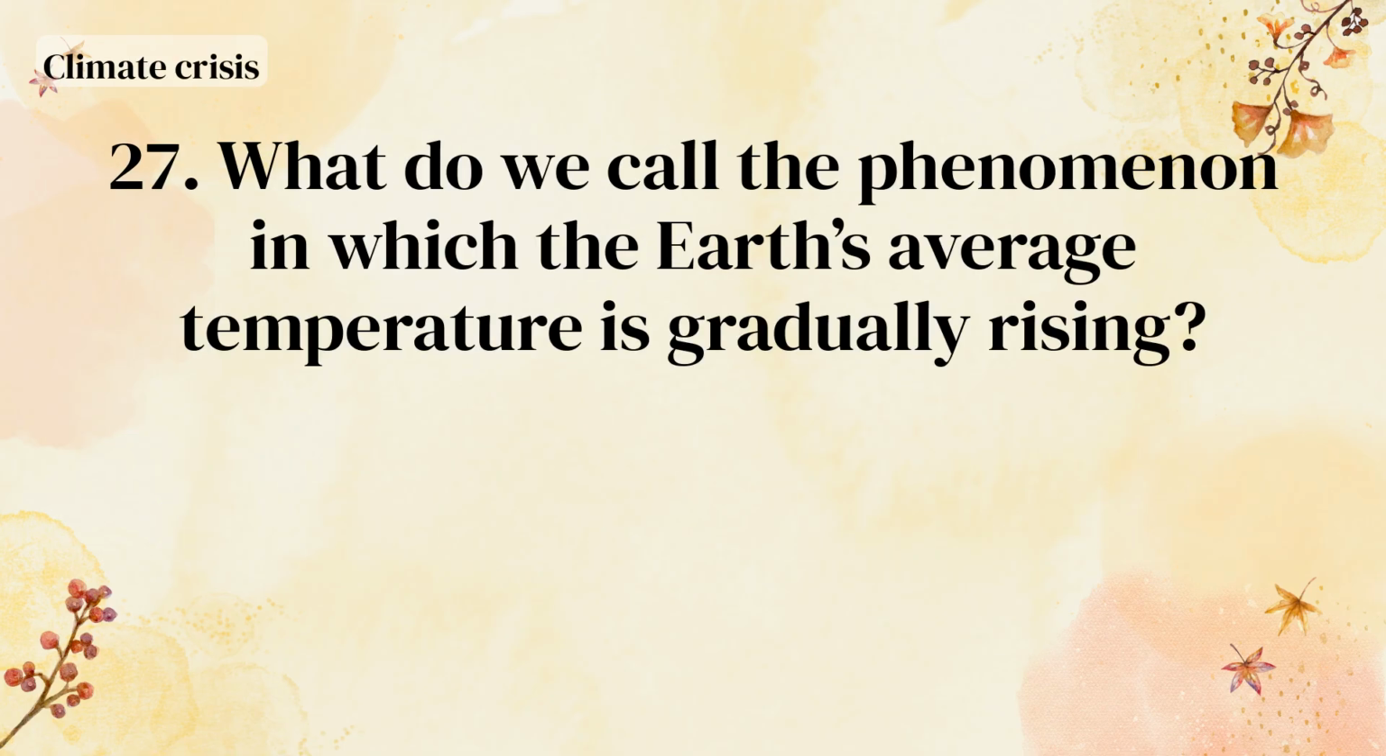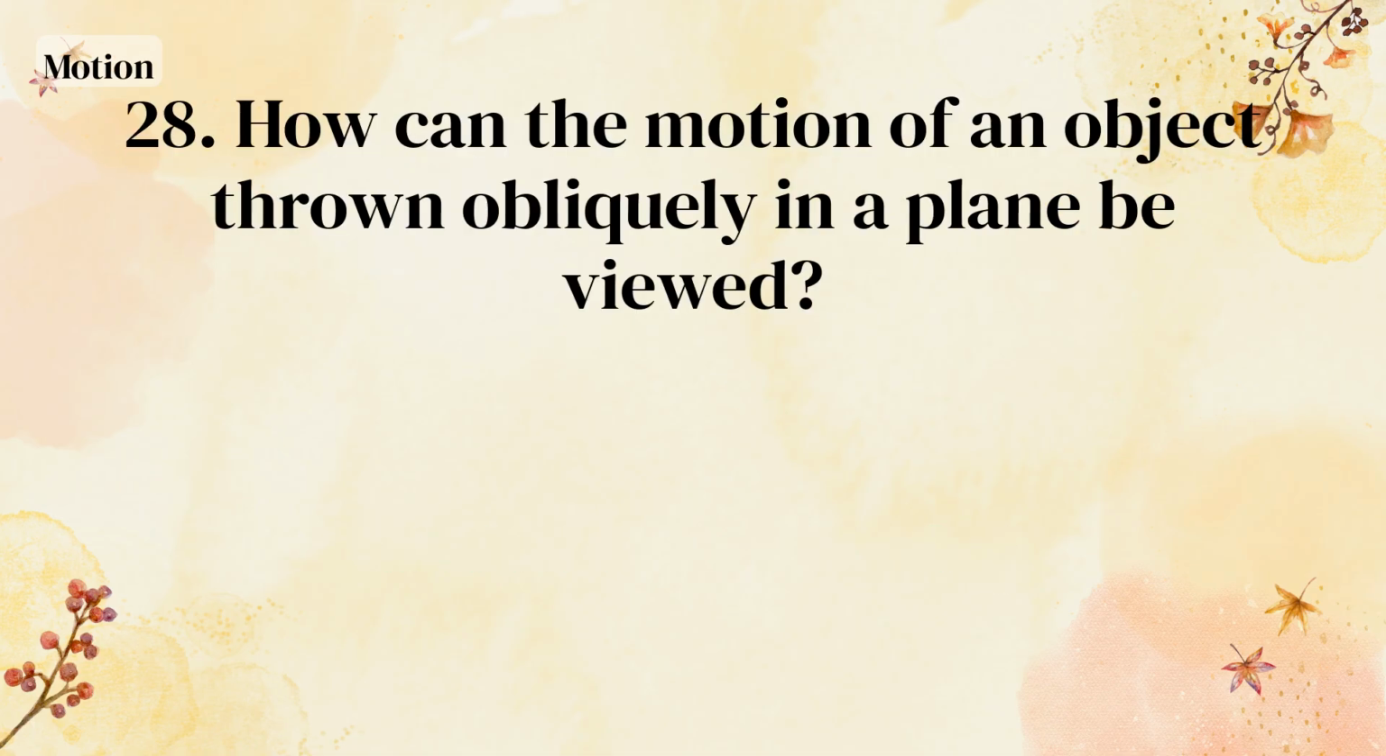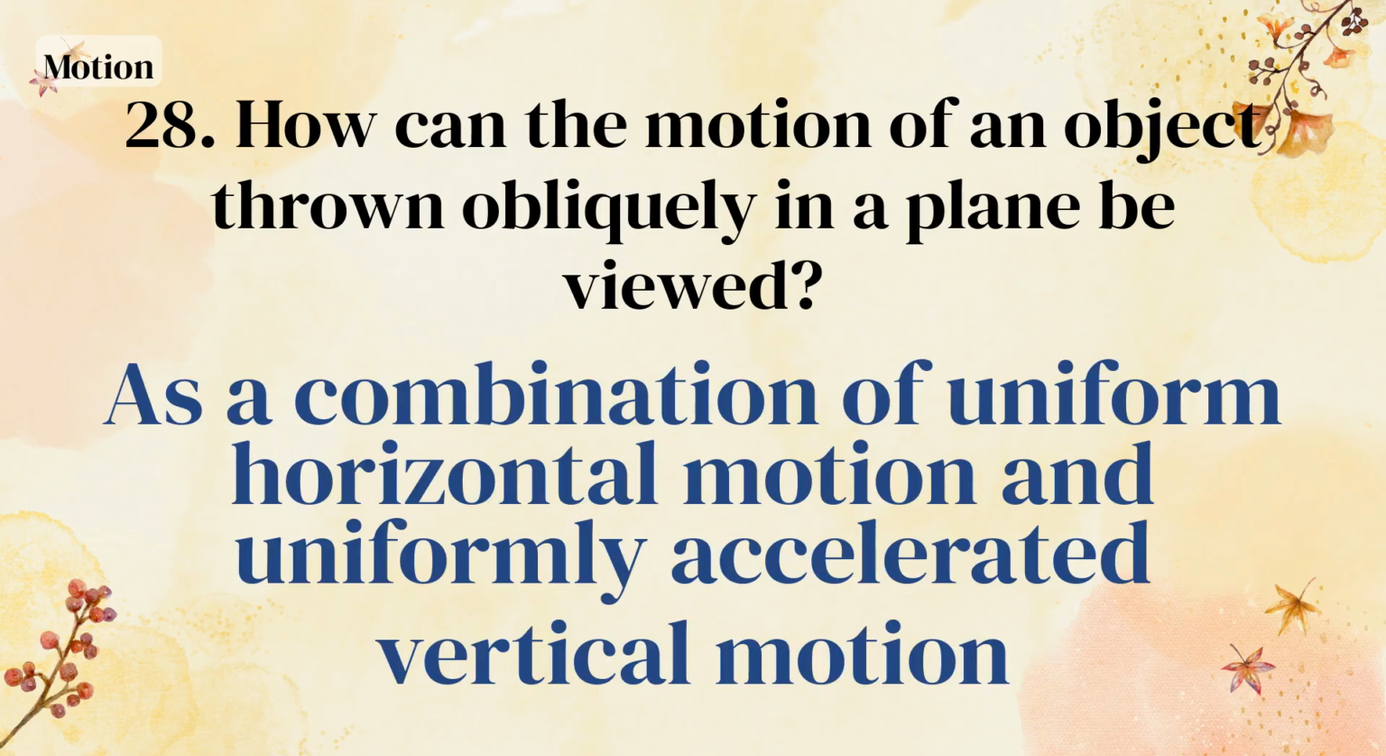What do we call the phenomenon in which the Earth's average temperature is gradually rising? Global warming. How can the motion of an object thrown obliquely in a plane be viewed? As a combination of uniform horizontal motion and uniformly accelerated vertical motion.